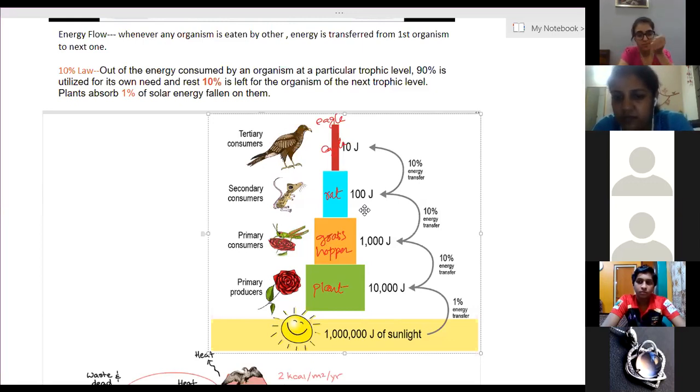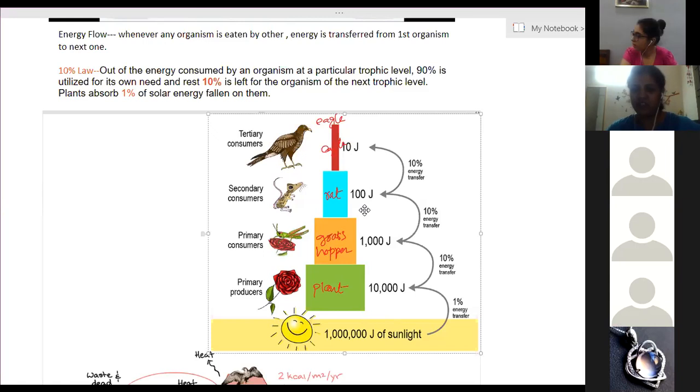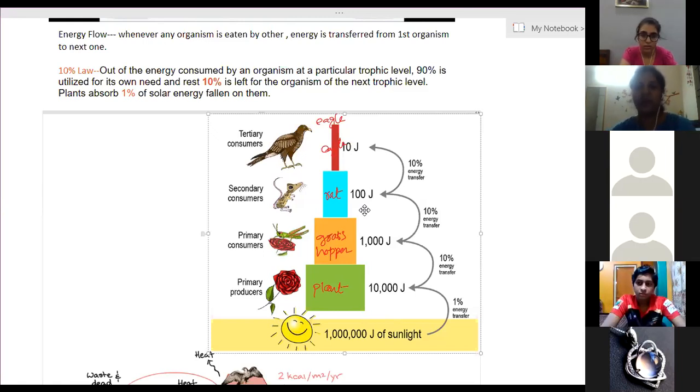Is that clear? This is one of the questions asked. Okay, fine, we'll stop here. We'll continue on Monday with the same chapter, and I will give you the numericals on the 10% law. Then there is biological magnification, ozone layer depletion, and waste generation and waste management systems. Only that much part is left in this chapter.